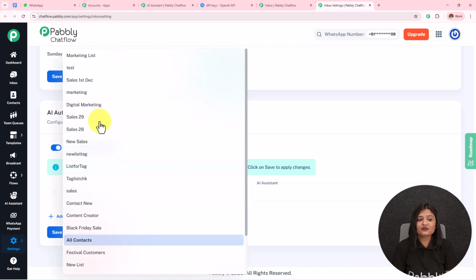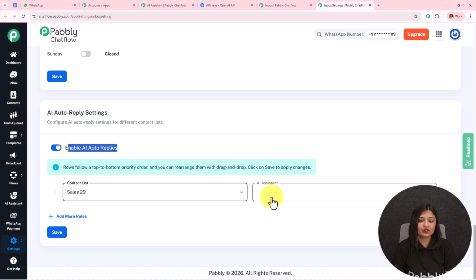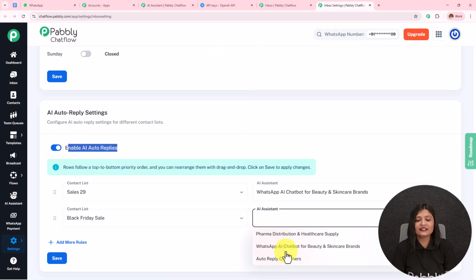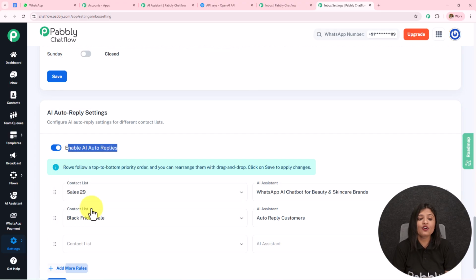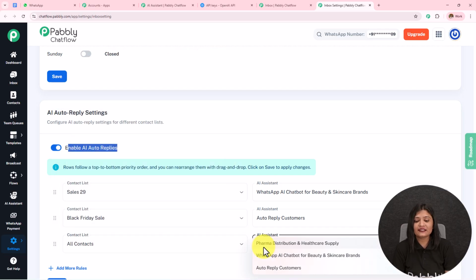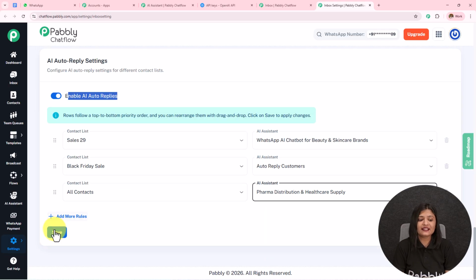Now over here, I have created the lists. You can see all the lists which I have created. Let's suppose I select this particular list, I can assign any AI assistant to this list, and I can add more rules, select another list and assign another AI assistant to that list, or I can select all the contacts from over here and then select another AI assistant for all the contacts, and then simply save this. You will see that as soon as I save this, this AI assistant will be assigned to this particular list, this AI assistant will be assigned to this particular list, and this AI assistant will be assigned to all the contacts. So this is how we have created this AI agent.